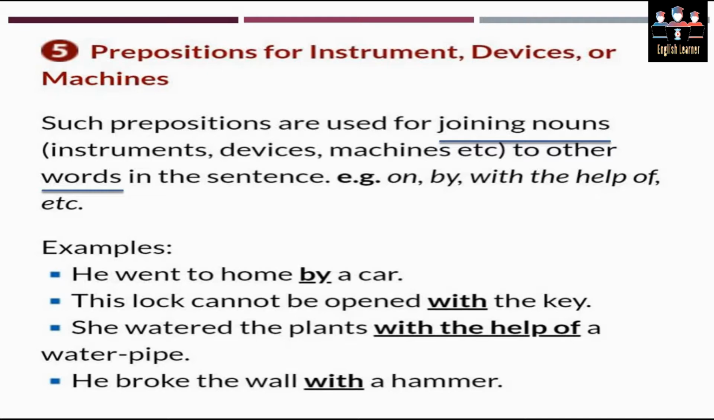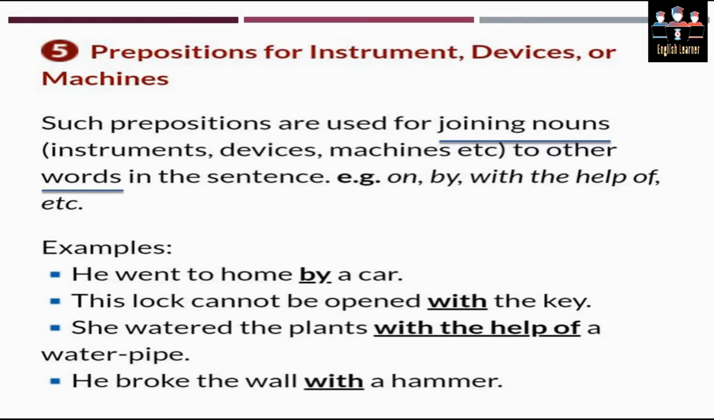Let's see its examples. He went to the home by a car. In this example, by is linking up the first part of the sentence that includes the subject, noun, and an object, with an instrument or a device, that is a machine here, and that has been linked up with the preposition of an instrument, which is by here. So you can see that by is serving a different function in this type. So you just have to look at the function which the preposition is serving in a sentence.